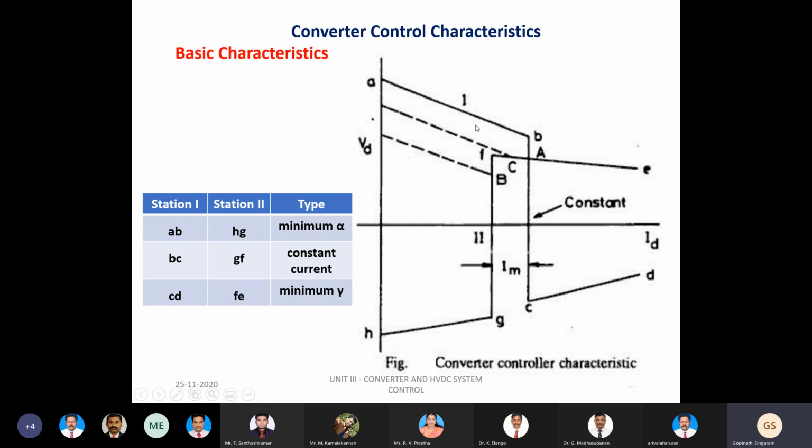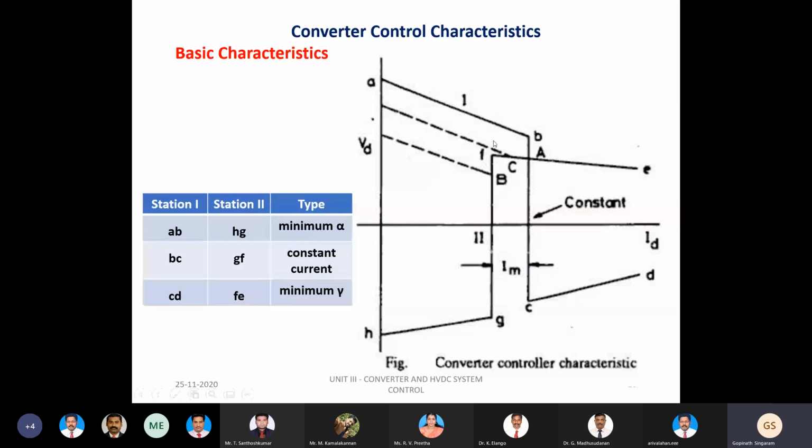When there is a reduction in this voltage, the point of intersection varies. For AB, at this particular voltage level, the point of intersection will be A. If there is a further reduction in the voltage, the point of intersection shifts to C. Similarly, we can see another point of intersection, B. So the parameter which decides the point of intersection is the ceiling voltage of the rectifier. When the voltage of the rectifier station is reduced, there is a shift in the point of intersection, which is clearly depicted in the picture.